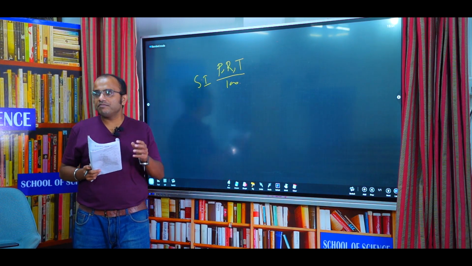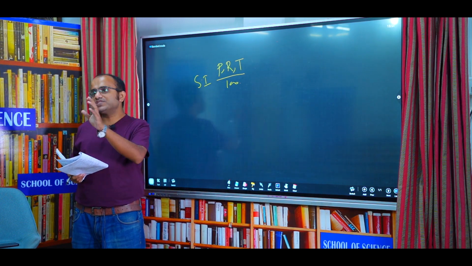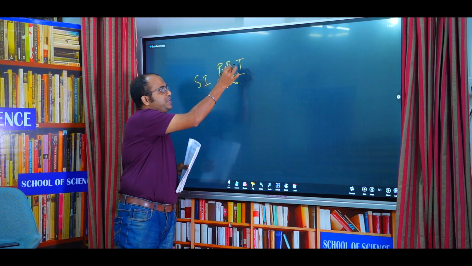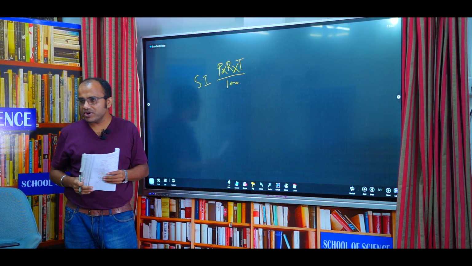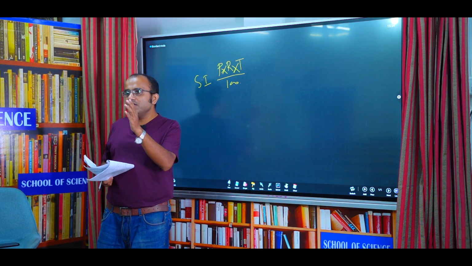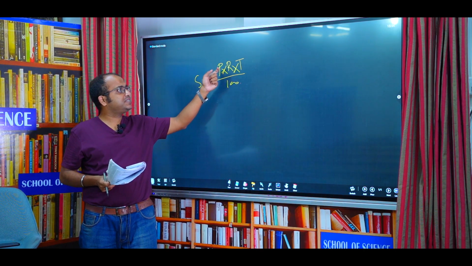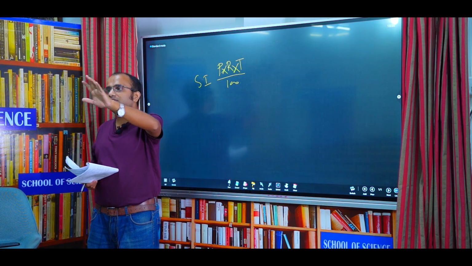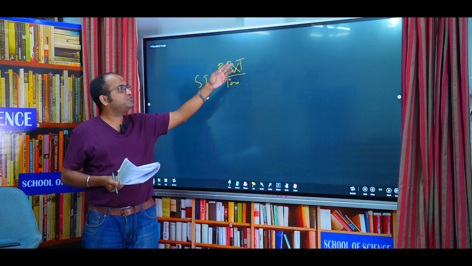Now this is the basic thing of simple interest. Now, what is the compound interest concept? Suppose you have deposited 5,000 rupees, and the rate of interest is 8%, for a tenure of 1 year.